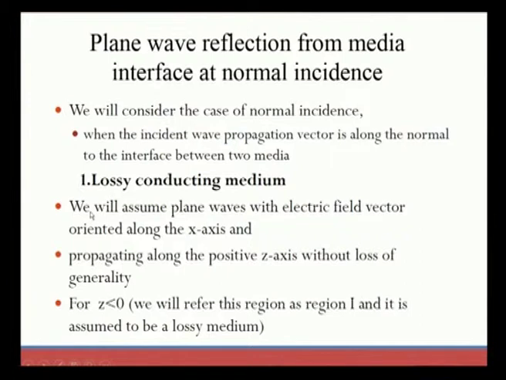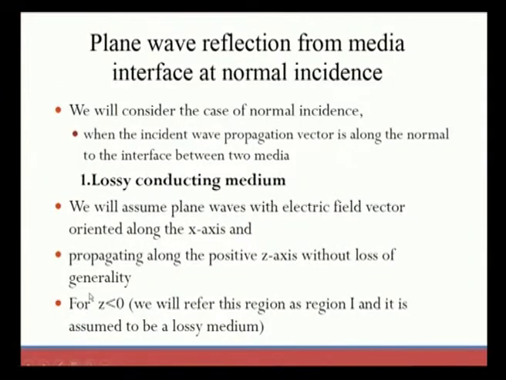So, first we need to assume that we are taking plane waves with the electric field vector oriented along the x axis and propagating along the positive z axis, without loss of generality. So, we are not losing any energy here.